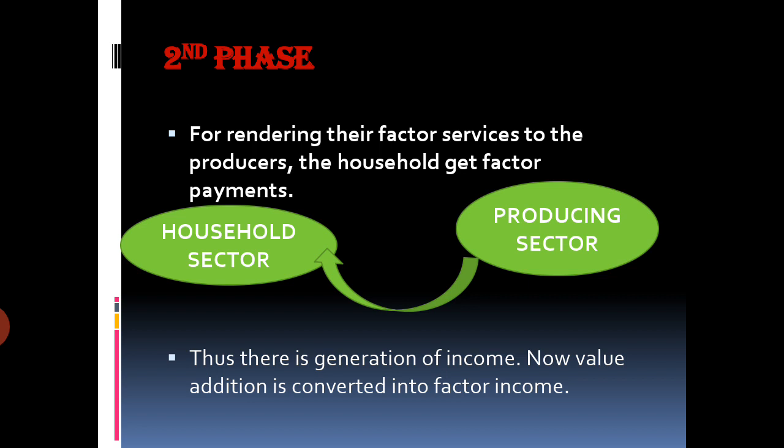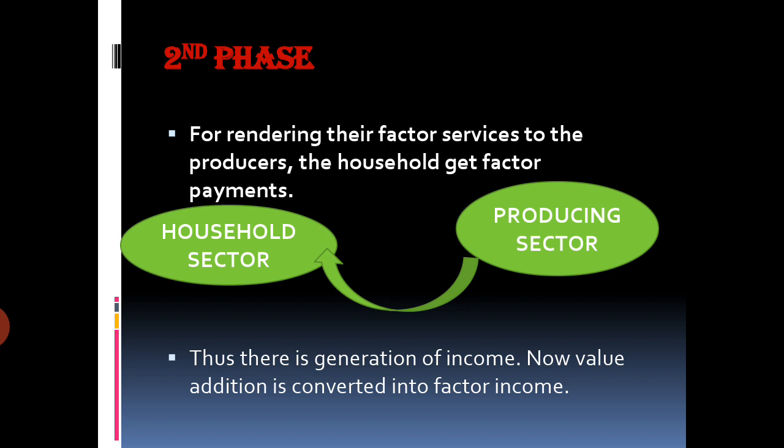Now the second phase, what will happen? Households have given the factors of production to the producing sector. So when the producing sector has taken something from the household, in return they will have to give certain things to the household sector.